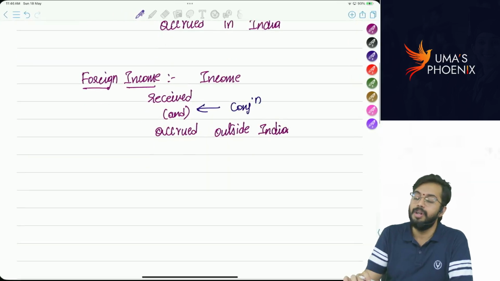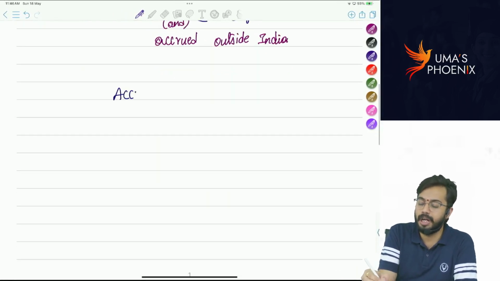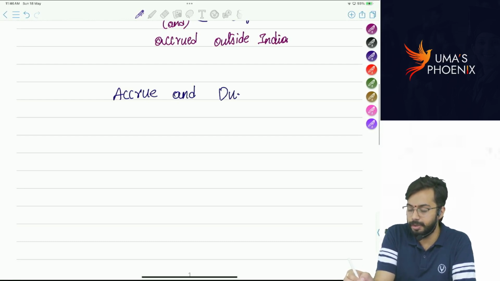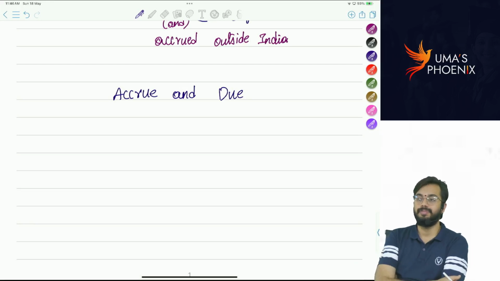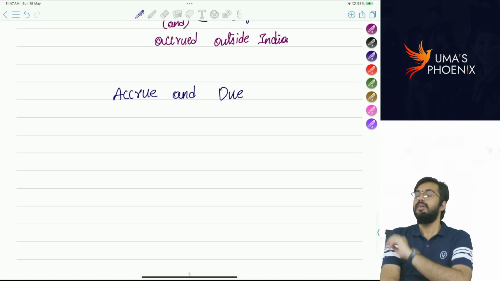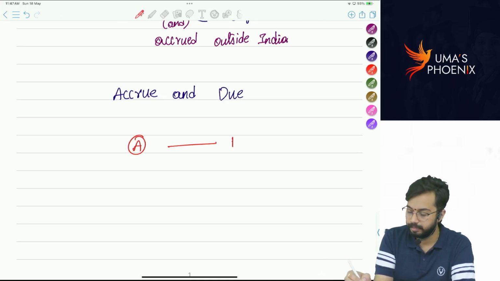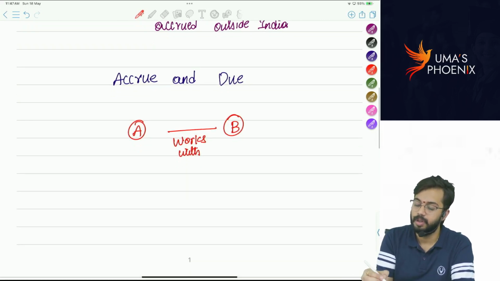Next, do you know the difference between accrue and due? Accrue and due. Can someone tell the difference? Okay, listen. There is A and B. A works with B as per the agreement.